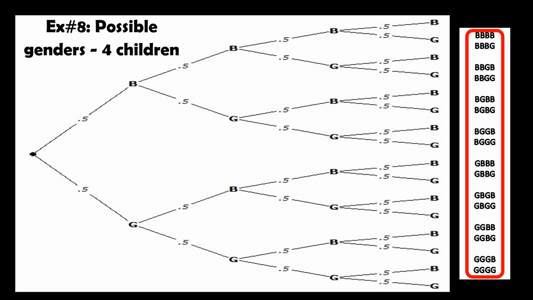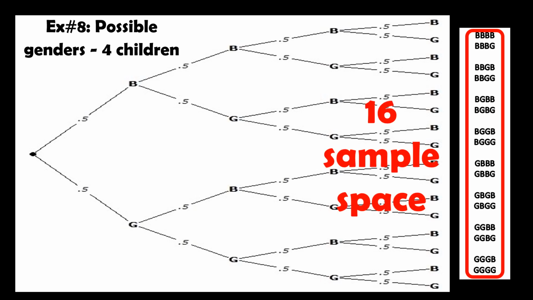So, it's either lahat lalaki, pwede dyan 3 boy, and then 1 girl. Pwede ring 3 girl, 1 boy. Pwede ring all girls. Okay? 16 yung sample space natin.